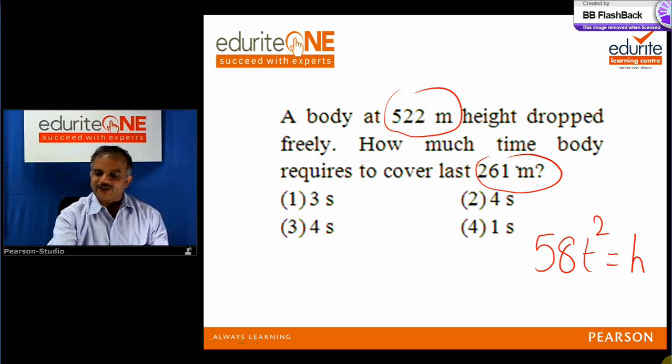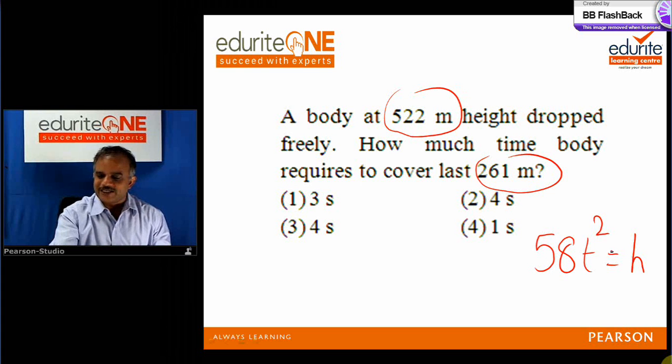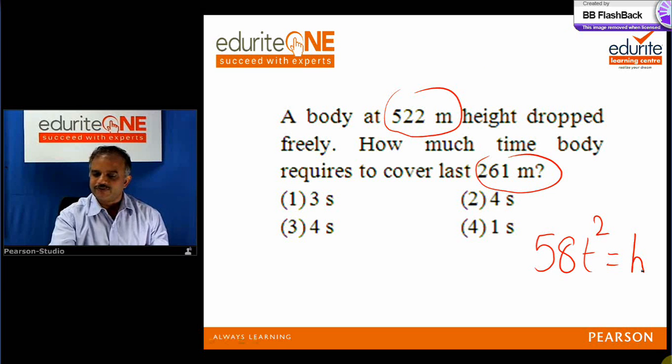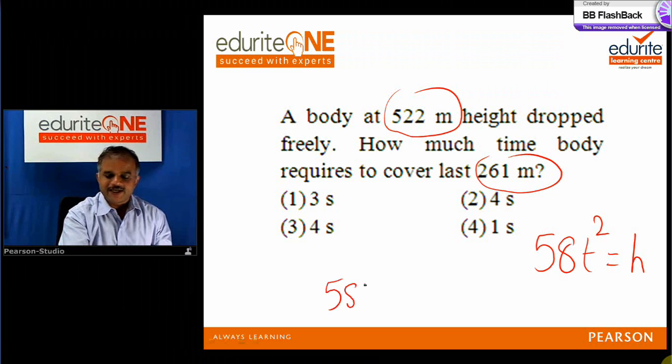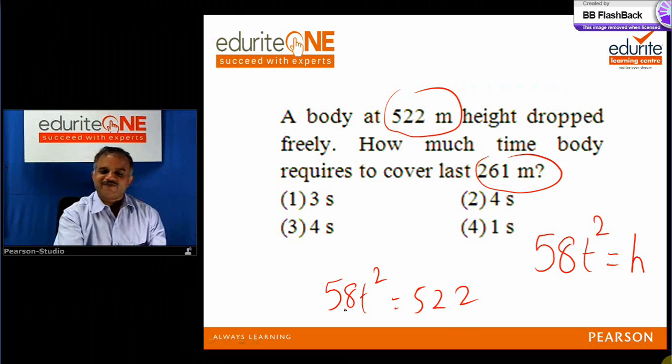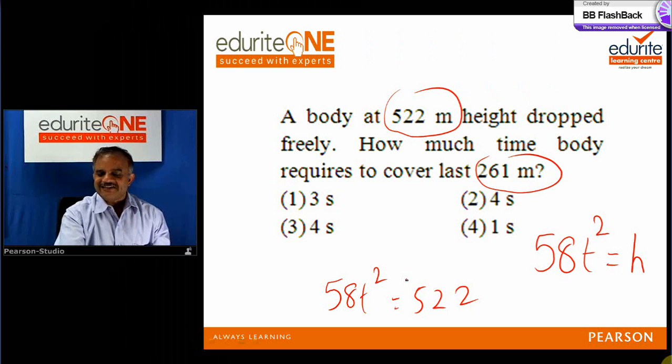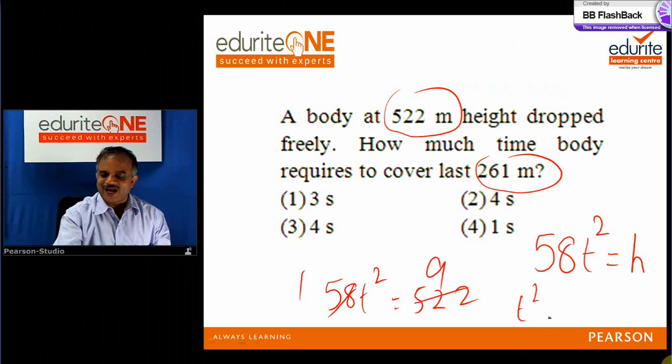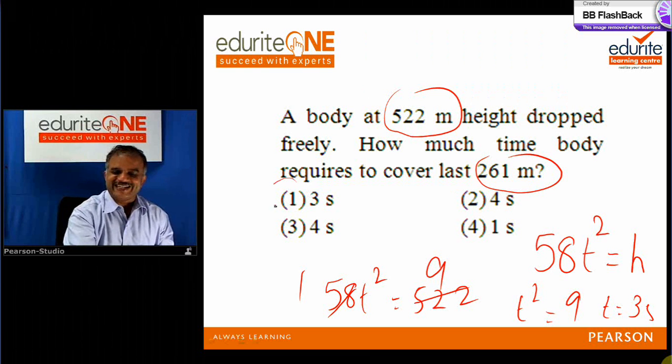Whenever the time t for the last half is given and the total height is h, you can use this formula. I want to find the time for the last half. The total height is 522 meters. So 58 t square in this case is 522. Going through multiples of 58, 10 times is 580, which means this should surely be 9, 1 less. So t square equals 9, t equals 3 seconds. In fact, we can solve this problem before the body reaches Earth, well before 3 seconds.